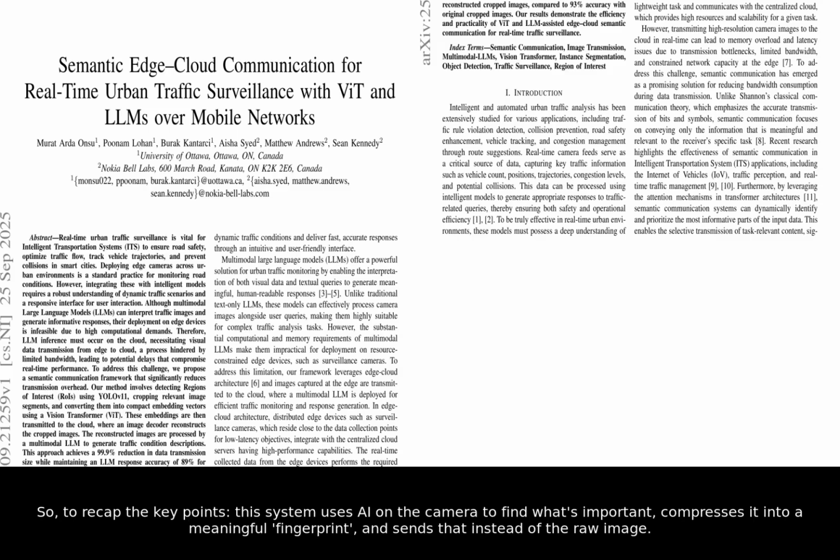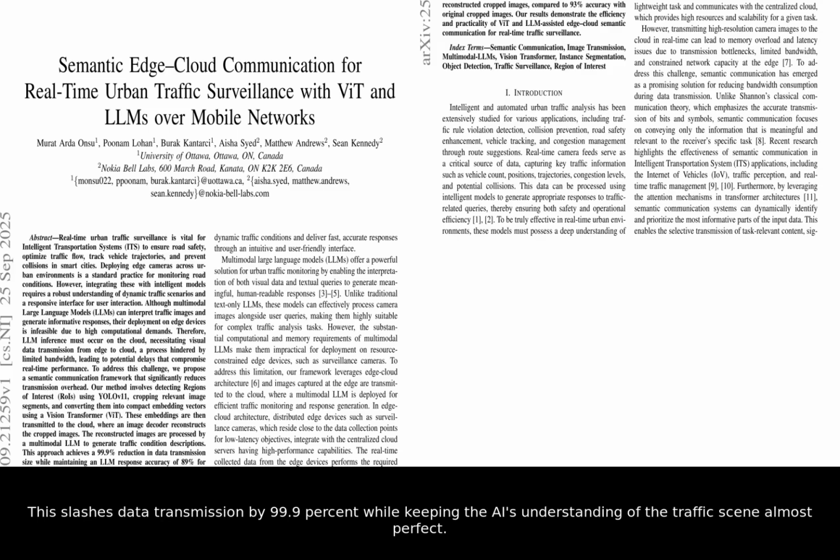So, to recap the key points, this system uses AI on the camera to find what's important, compresses it into a meaningful fingerprint, and sends that instead of the raw image. This slashes data transmission by 99.9% while keeping the AI's understanding of the traffic scene almost perfect.